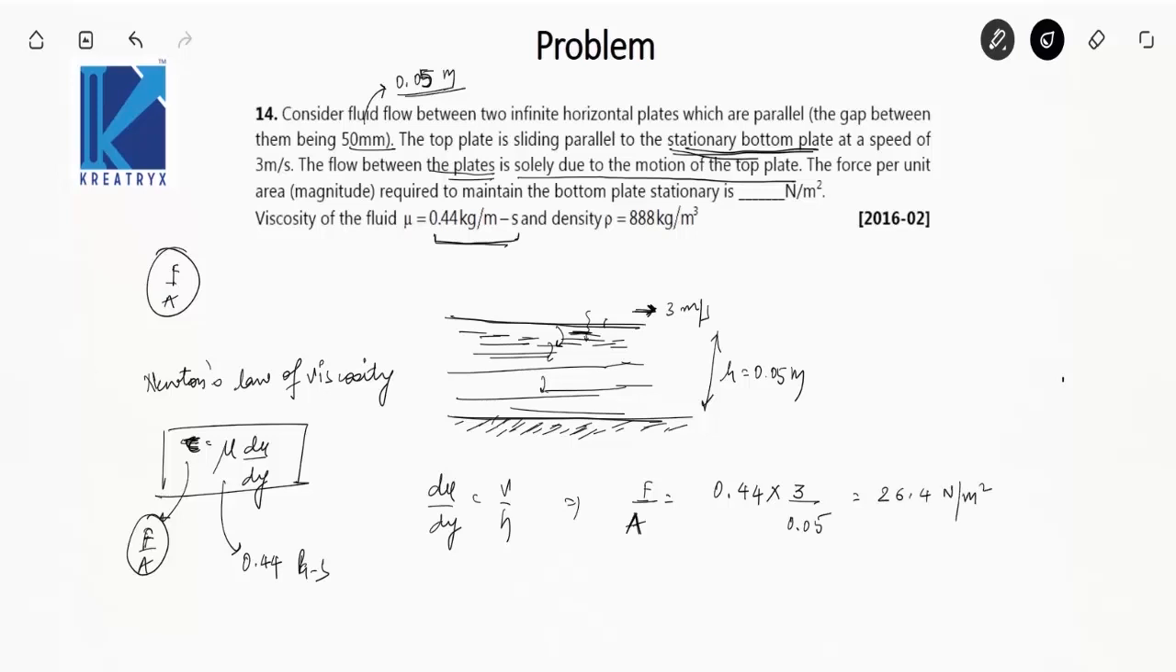So as we slide this plate, the fluid layer which is in contact with this plate moves and also transmits the motion in the subsequent layers. Therefore we have to apply a force on this bottom plate to hold it, and that we have found out. Okay, next question.